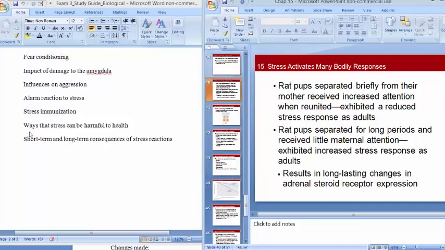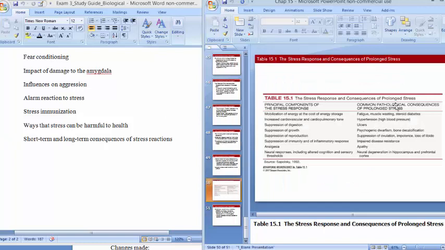Okay. Ways that stress can harm health. We talked about people who have hostility being more likely to have heart attacks. We talked about the immune system being suppressed by anxiety, stress, depression. The short-term and long-term consequences of stress reactions. There's a nice chart here. The idea is that in the short term, taking energy away from other things to put towards escaping something dangerous is good. But in the long run, if you take energy away from digestion and growth and reproduction, then that's going to cause health-related concerns. Okay?